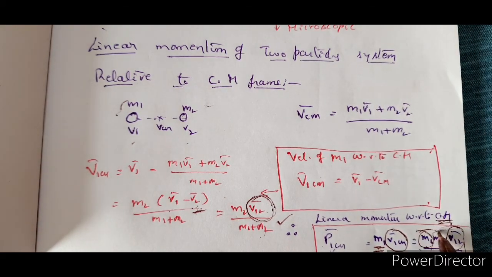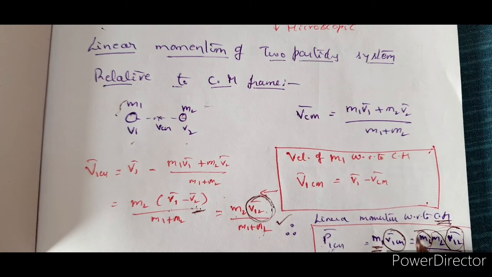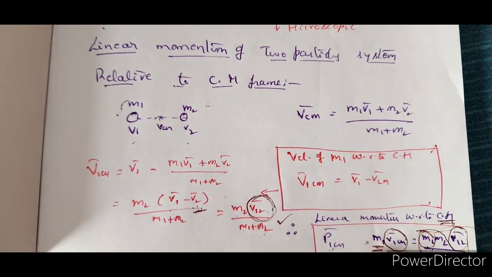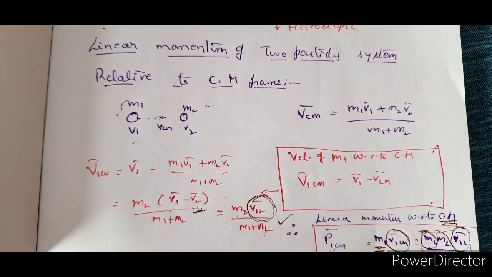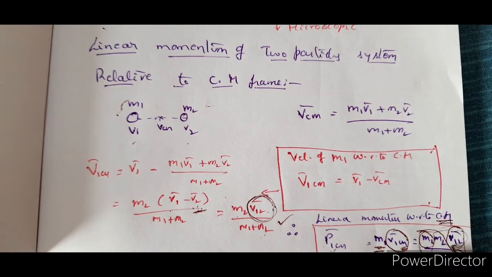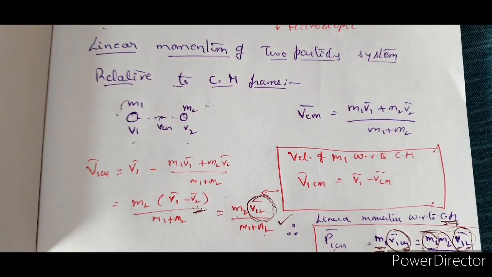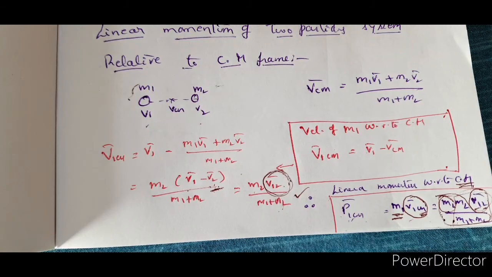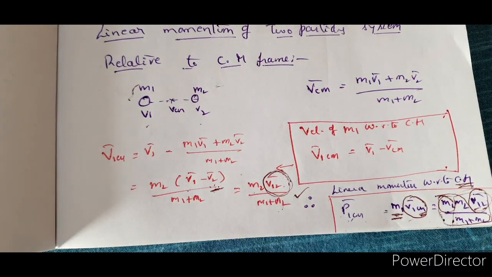This is the beauty here. So what is this one? If you consider this as mass, then m1 V1cm bar, when the particle is moving with respect to the center of mass, we got the result in terms of the same particle moving with respect to the second particle, where this m1 m2 divided by (m1 plus m2) is called reduced mass.